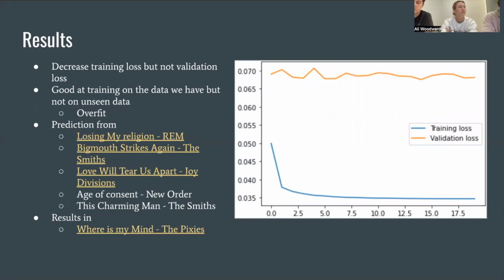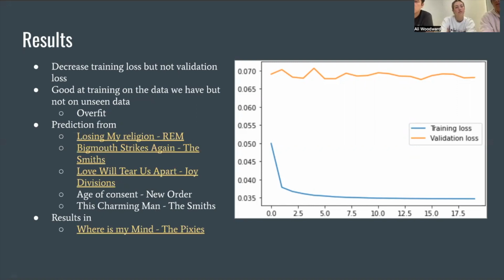So the results that we ended up getting from this was basically it was really good at decreasing the loss for the training data. Validation data, it was stabilized, but it didn't really train that much, which leads us to think that it's overfit. But also because we changed so many hyperparameters to try to reduce overfitting, and it pretty much stayed the same, it leads us to believe that it was an issue with our data.